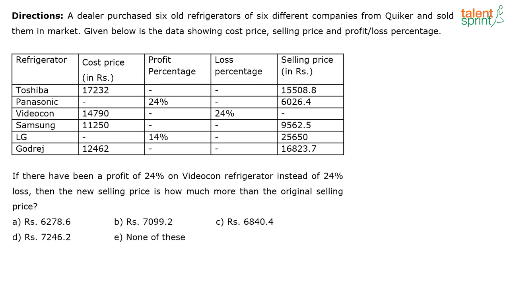If there had been a profit of 24% on Videocon refrigerator instead of 24% loss, then the new selling price is how much more than the original selling price? Here we are talking about only one refrigerator, and in Videocon there has been a 24% loss. Now they are saying if it was a profit of 24%, then how much more would it be than the original selling price? So, to solve this question faster, see Anand, how to solve such questions quickly.